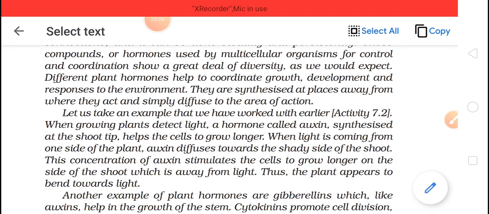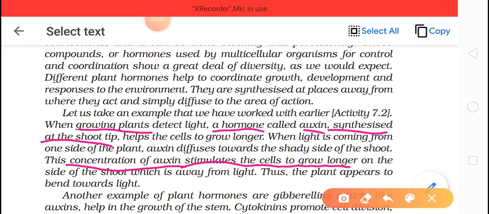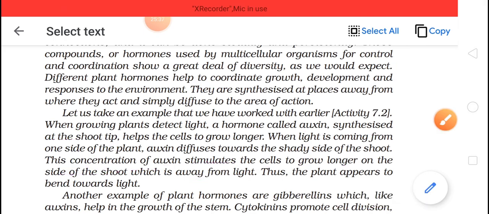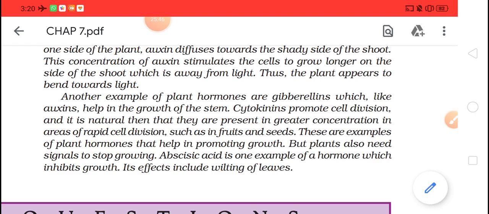Okay, so just underline these few lines before going. A growing plant will have a hormone which is auxin, and it is synthesized at the shoot tip. The concentration of auxin stimulates the cells to grow longer on the side of the shoot which is away from light. Understood? Another example of plant hormones is gibberellin, which, like auxin, helps in the growth of plants.